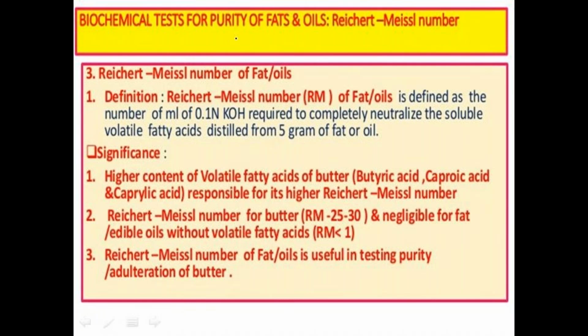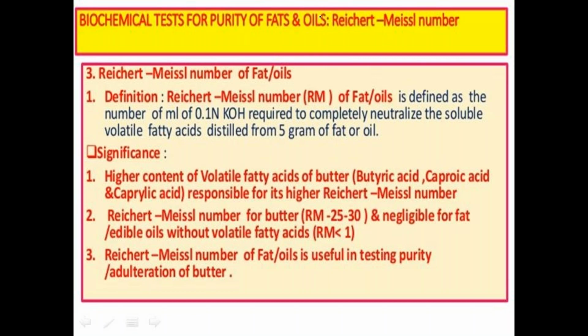Adulteration of butter is mainly detected by using the Reichert-Meissl number, so it is useful for testing the purity or adulteration of butter.